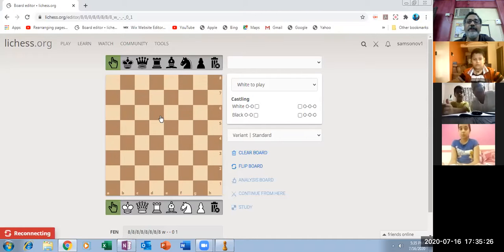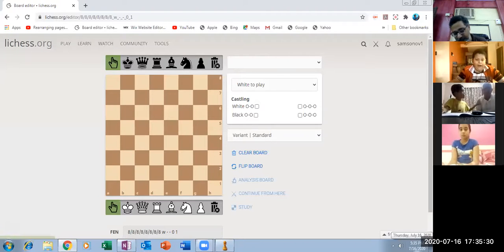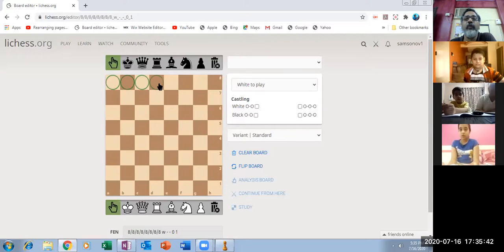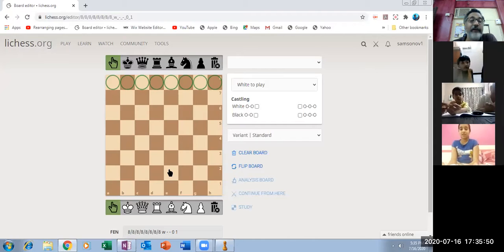Now, how many total squares are there? Can anybody answer this question? You will start counting 1, 2, 3, 4, 5, 6, 7, 8, like this, and 8 times 8 is 64, which would be your answer. But that is not the correct answer, because these small squares are 64.